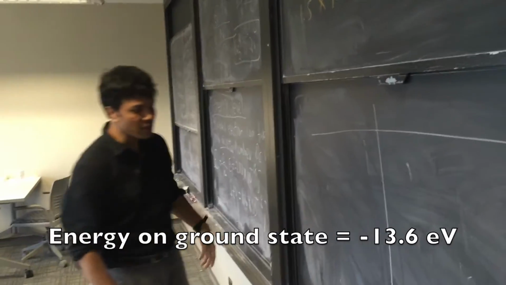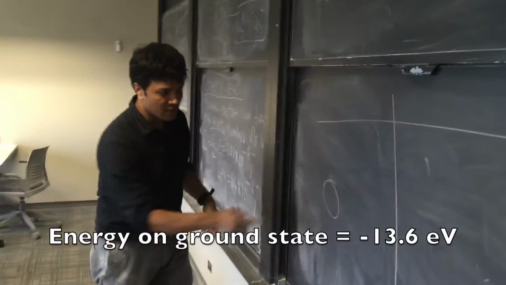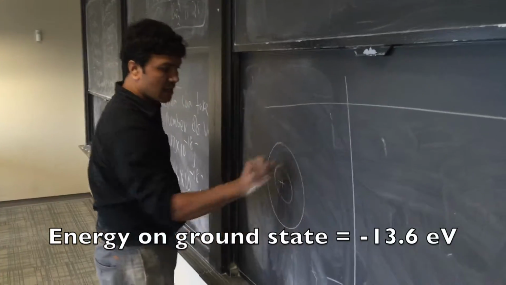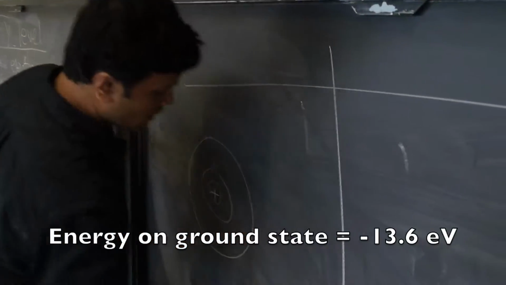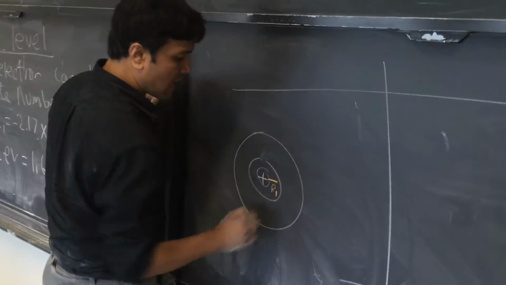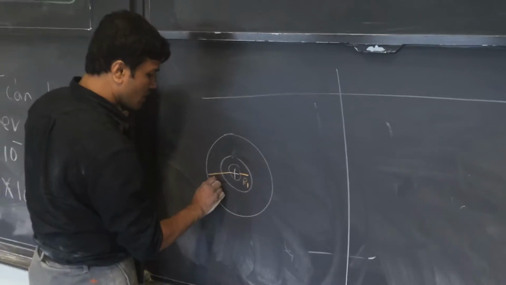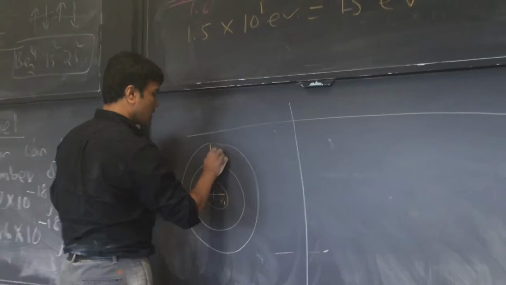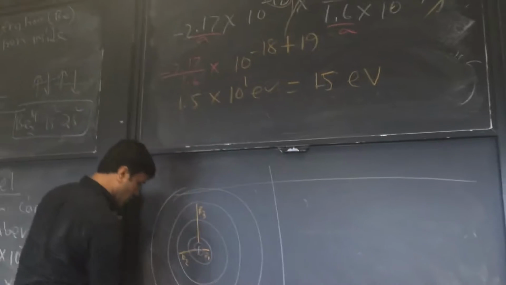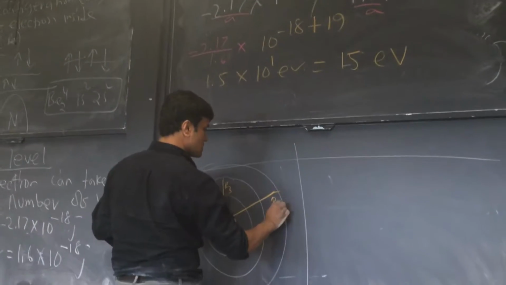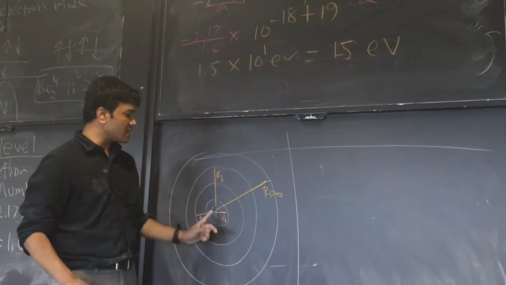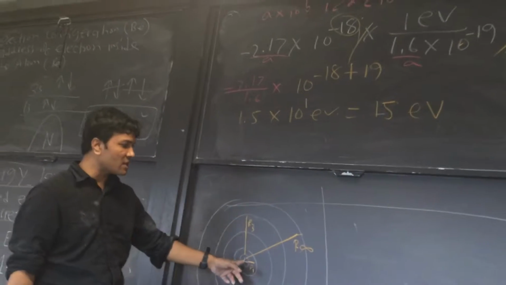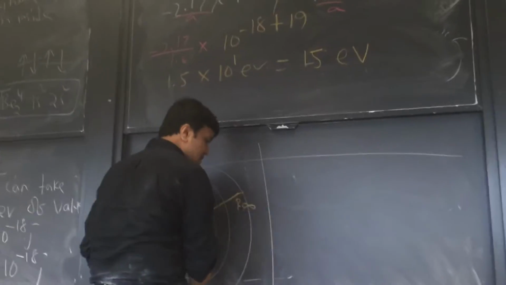So on that one side of the table, we're going to draw a hydrogen atom. In the hydrogen atom, you have the nucleus, which is a proton sitting inside, and then from this proton, you have a radius. We can call it R1, and the next one we can call R2. If I have another one, we can call it R3, and if I have another one, we can call it R infinity. So this means that this orbital is infinitely away from the nucleus. Now we will do another way to understand the same concept.